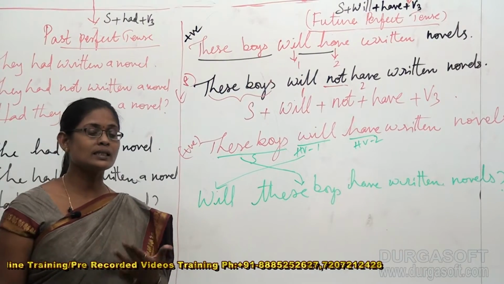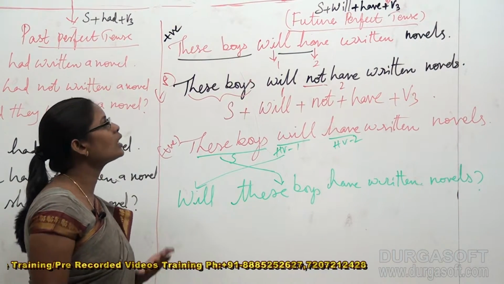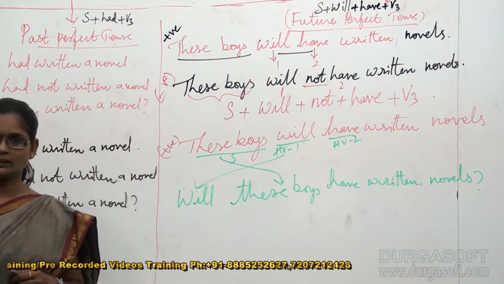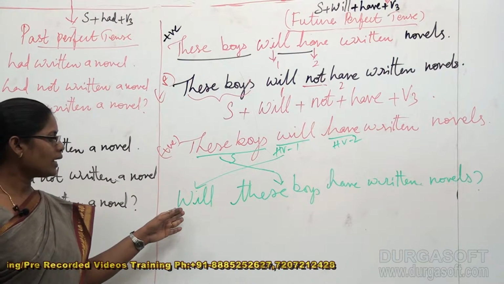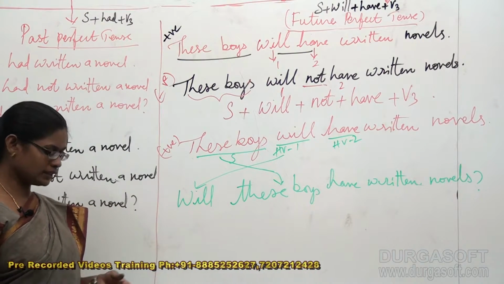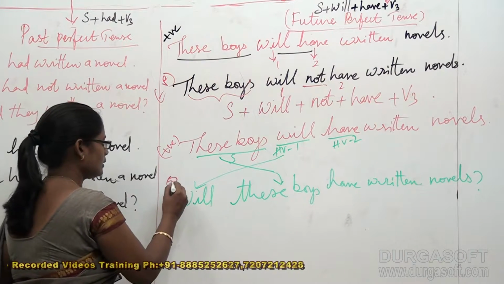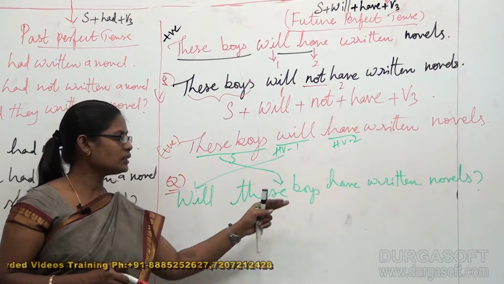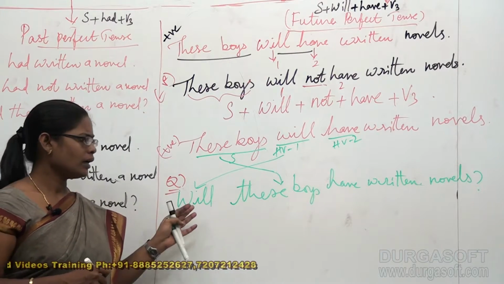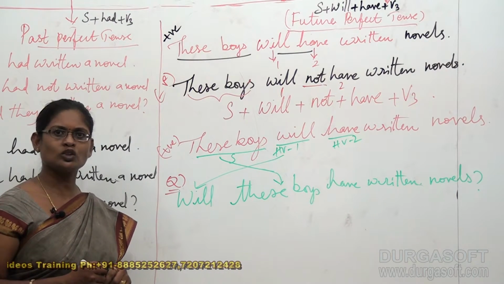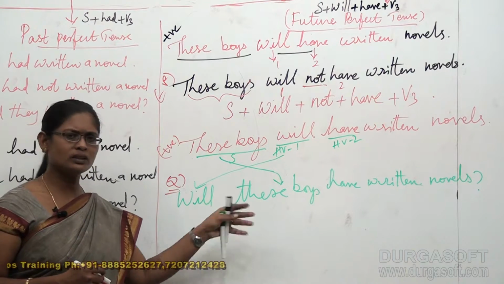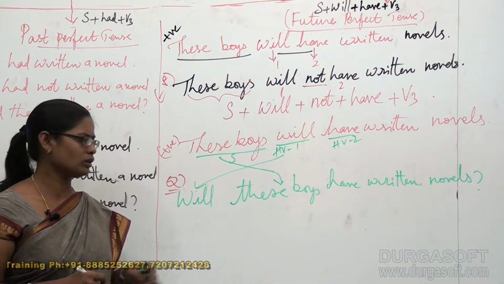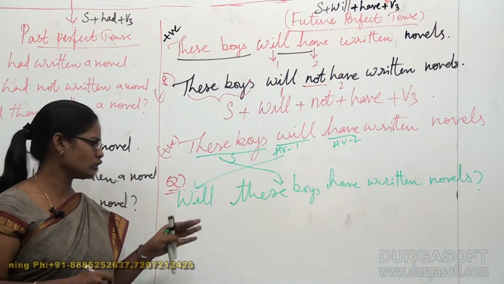So these are certain sentences where we use future perfect tenses. I think it's very clear for you to construct a question sentence by means of a positive sentence. It is also very easy for us to construct the structure. From the sentence itself we can go with the structure. Just split it in the structures.